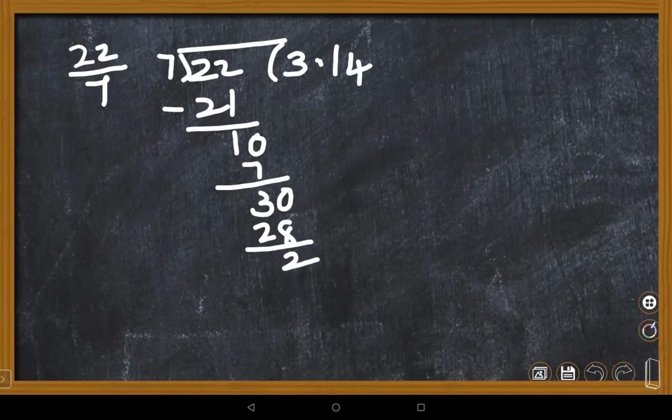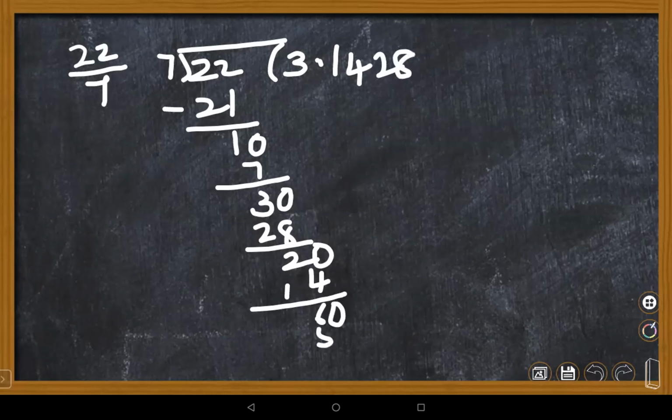Yes, ma'am. So remainder 2 means we are supposed to take 20. 7 twos are 14. Next, 7 threes are 21, so the remainder is 6. Then take 0 here, and 7 how many times? 7 sevens are 49, 7 eights are 56, right? Yes, ma'am. So the remainder, it is going on. Yes or no, Daksh? Whether it is going on.